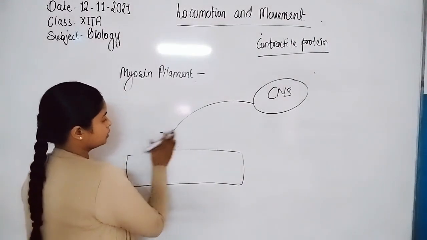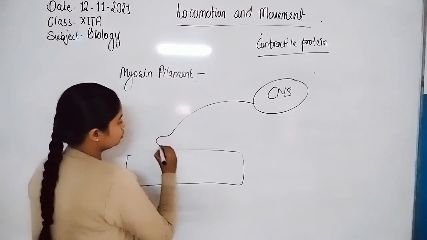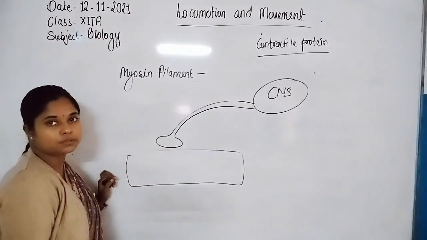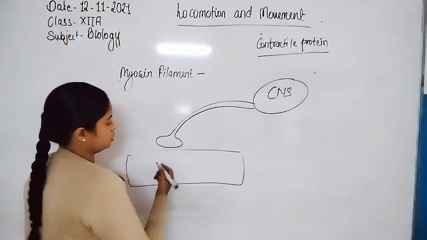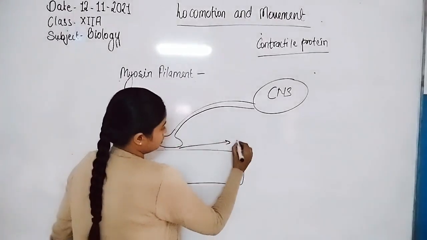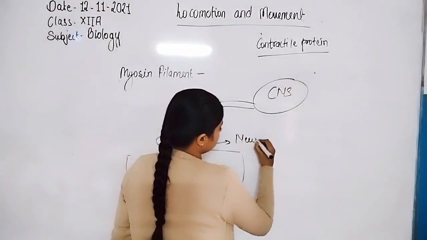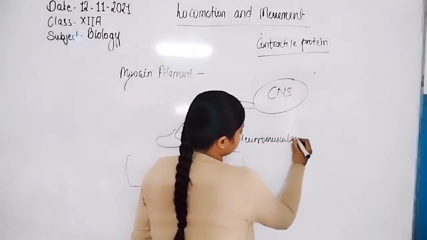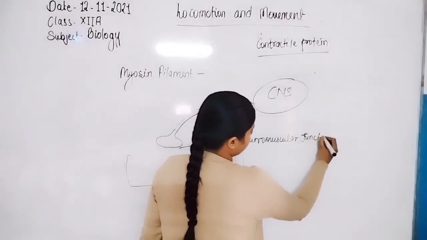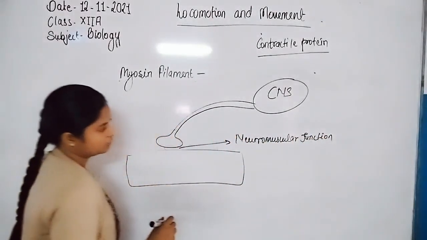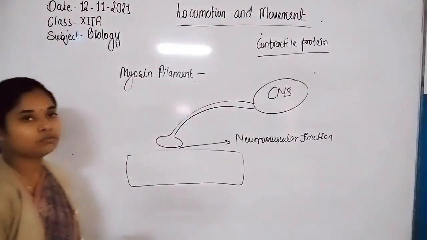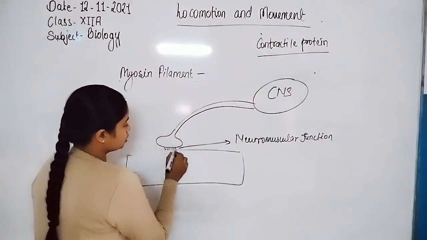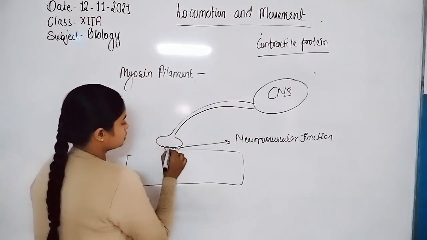The nerves transfer the neurotransmitter substance at the neuromuscular junction. Near the neuromuscular junction they release the neurotransmitter substance.